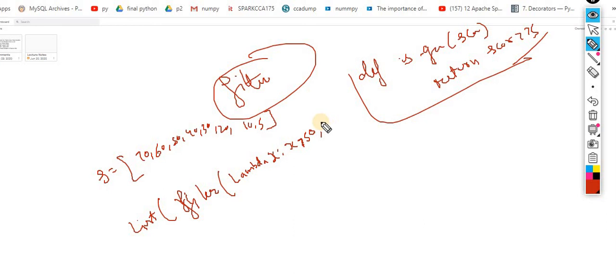Then you have to pass the scores. That's it. Now inside x, the first value is 70. 70 is greater than 50, so it will return true, which means you will get the 70.